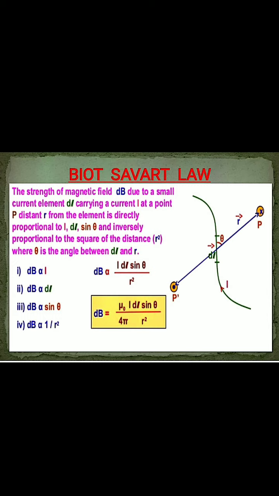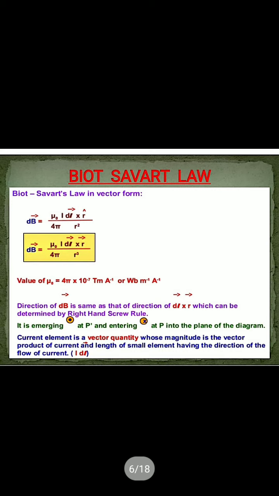It is called permeability of free space. We also studied in the first chapter, electricity chapter. So mu 0 is called permeability of free space. So we can write the Biot-Savart law equation, that is dB equals mu 0 by 4 pi I dl sin theta by r square.